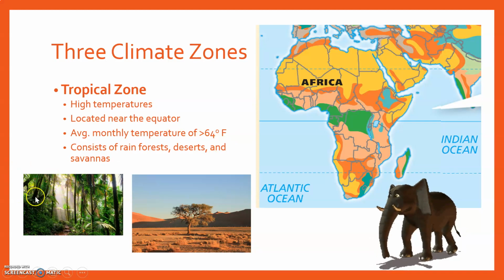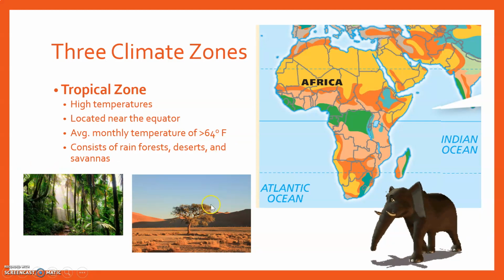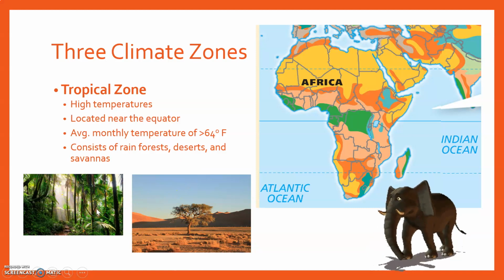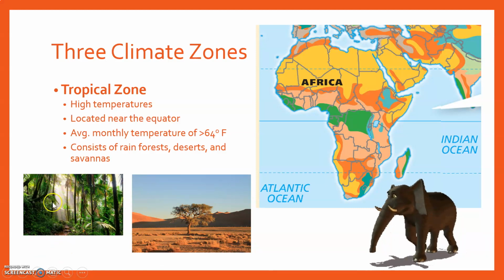This is a rainforest. This is a savanna or grassland. Both of these are in contrast, but you find them equally in the same type of environment, because this one's going to be warm and moist, and this one's going to be dry and arid.